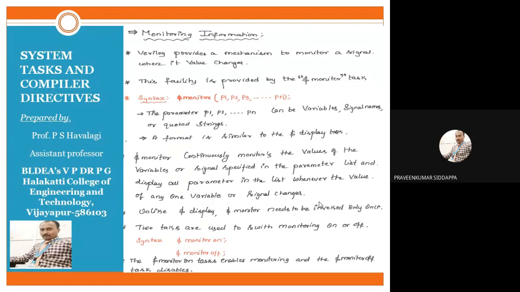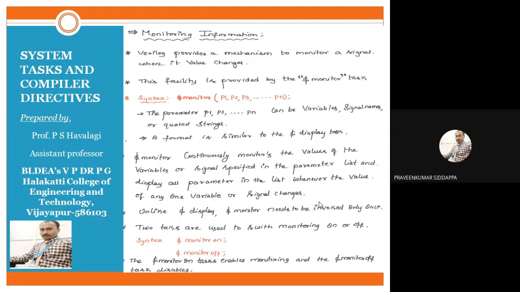Two tasks are used to switch monitoring on and off. In monitoring, we have two other syntaxes: one is $monitoron and the other is $monitoroff. The $monitoron task enables monitoring, so we continuously monitor whatever changes happen.